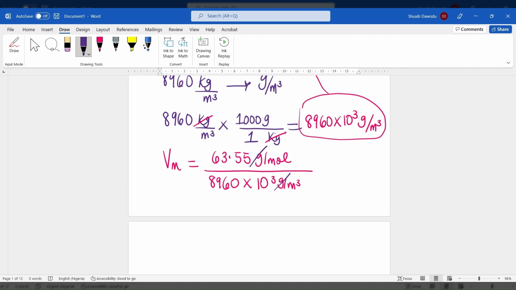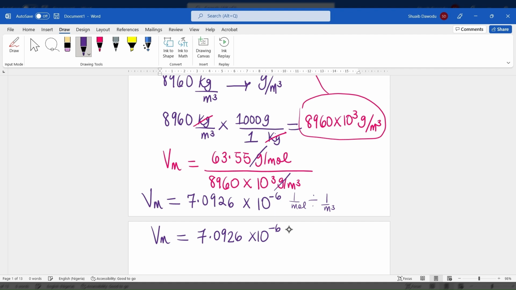Put that in your calculator, you end up getting the molar volume to be 7.0926 times 10 raised to the power of minus 6. And you have, of course, 1 over mole divided by 1 over meter cubed, which is the same thing as just saying meter cubed per mole. So the molar volume is actually going to be 7.0926 times 10 raised to the power of negative 6 meter cubed per mole. So that's basically what the molar volume is.